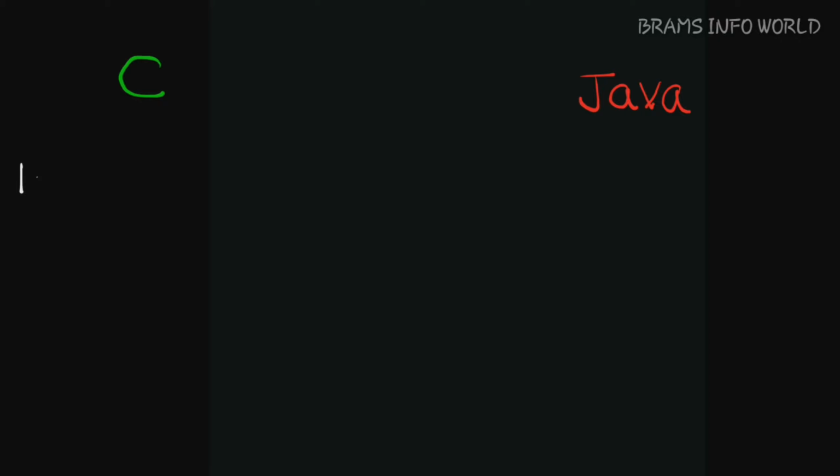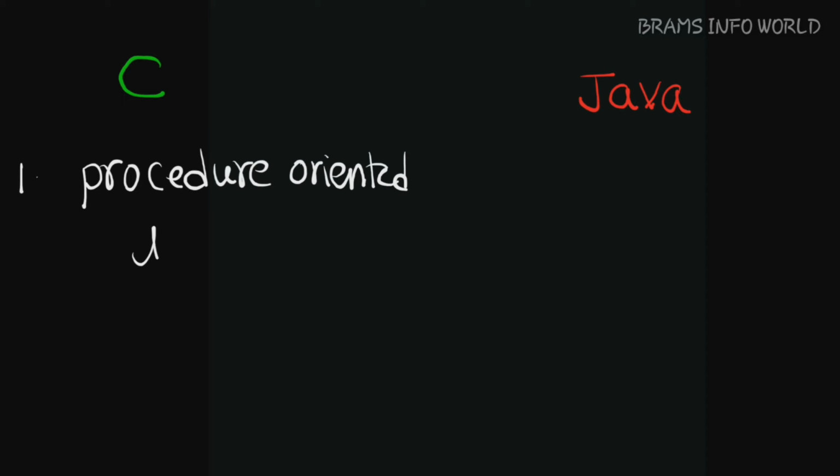Point 1: C is a procedure oriented language. That means a program is divided into a number of functions. If you go for a large or complex program, the program is completely based on functions.